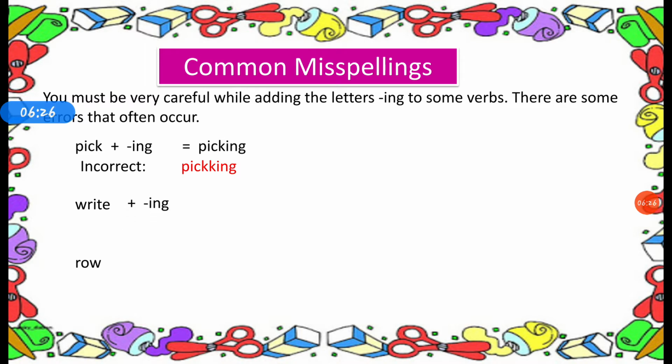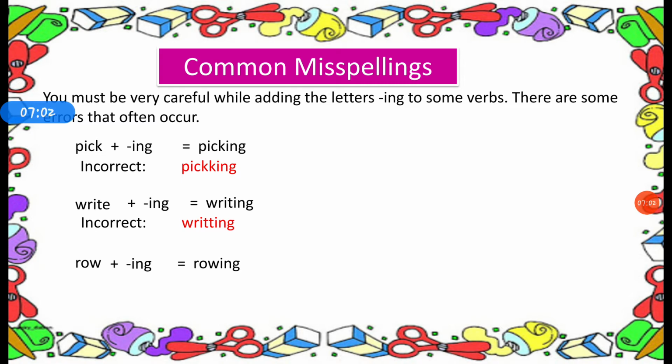Again, write, we add ing. We drop E and add ing to it. It becomes writing. Some incorrect spellings are shown. Here again, the letter before the last letter is not a vowel. That's why we write it as W-R-I-T-I-N-G, writing. Row. We add ing and it becomes rowing.